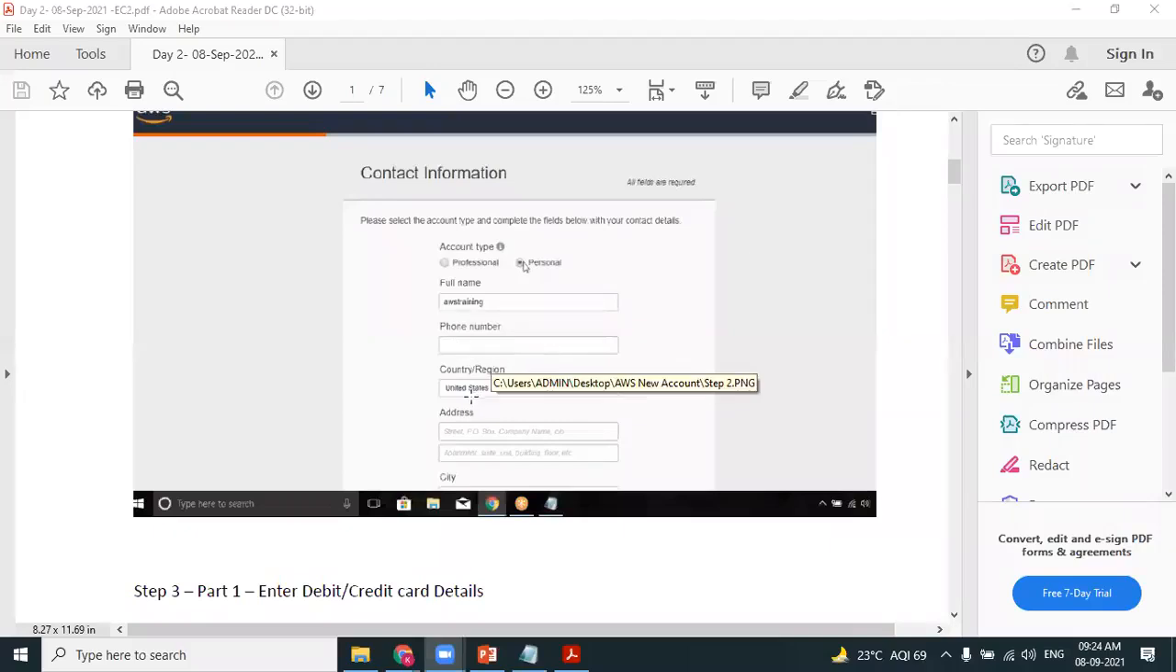Provide your mobile number. Select the right country. I have seen some participants entering an India mobile number, but for country, they mention it as US. So please make sure that every piece of information is very, very clear. Provide your mobile number, provide the right country, provide your address.